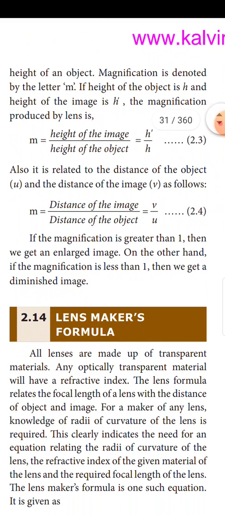If the magnification is greater than 1, then we get an enlarged image. On the other hand, if the magnification is less than 1, then we get a diminished image.